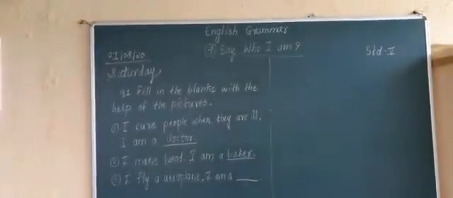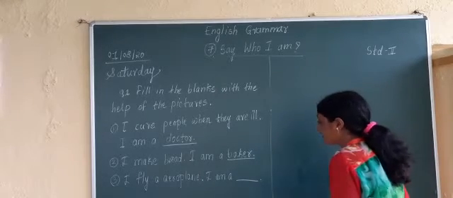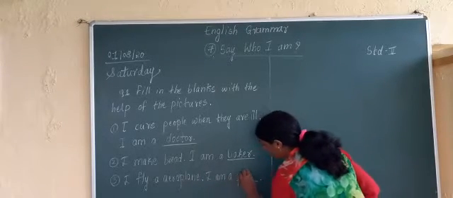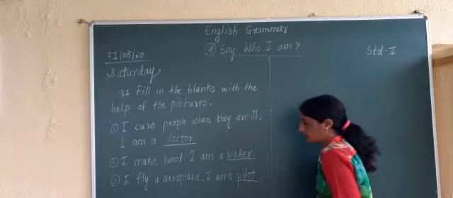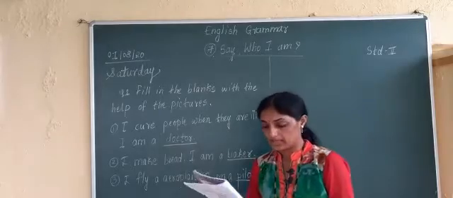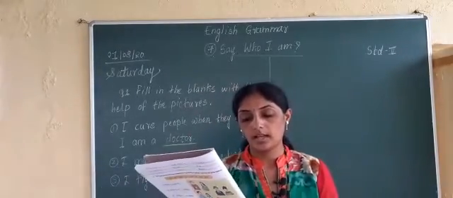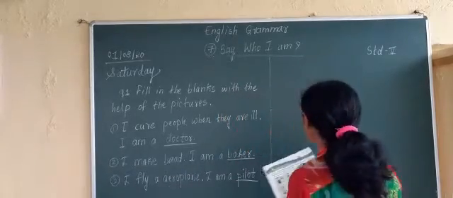What is that answer then? I am a pilot. Who am I? I am a pilot. So what is the answer? What is the third answer? P-I-L-O-T, pilot. I fly an aeroplane. I am a pilot. The fourth sentence which is given here is: I wait at tables.